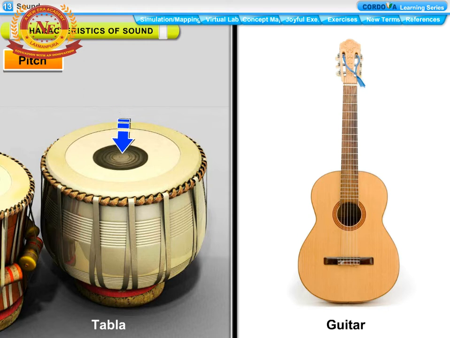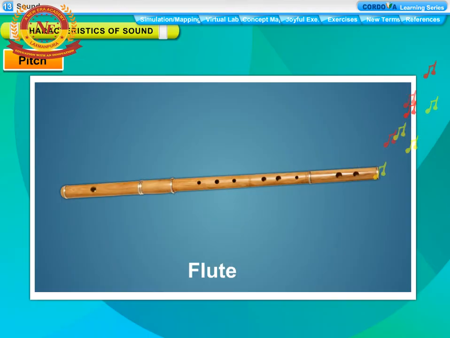When the skin of a tabla or the strings of a guitar are tightened, they give out a sound of higher pitch than when they are loose. In a flute, sound is produced by the vibrating column of air. The frequency of vibration is altered by closing the holes of a flute, which changes the length of the column of vibrating air.